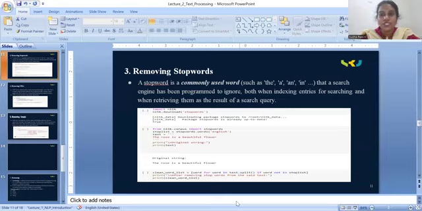So when we are using the stop words, the accuracy of the search will be reduced because we have to check for the combination of the words.